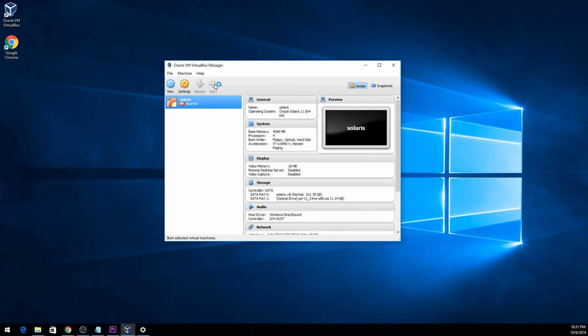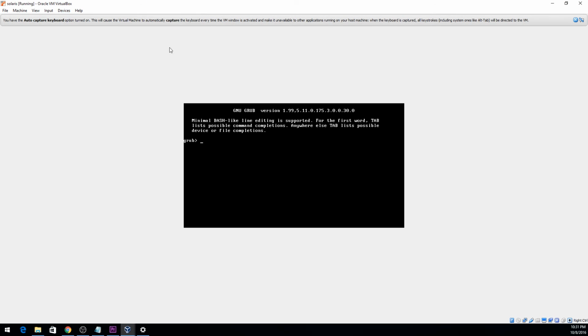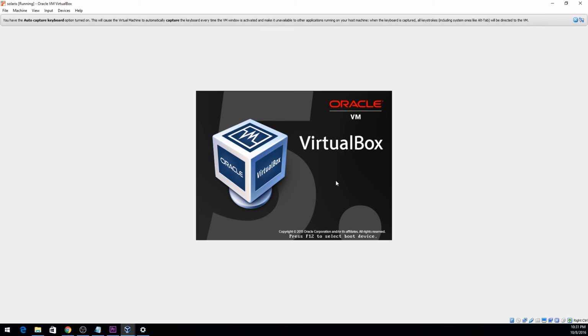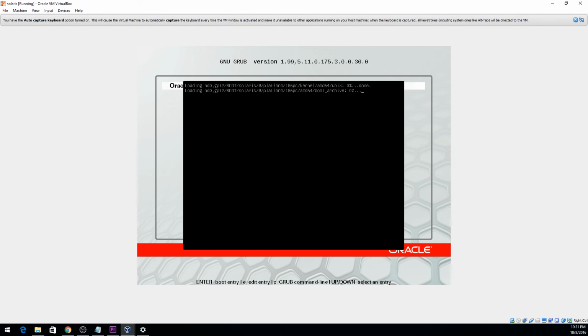It force closed, but no problem, we're just gonna start it again. And we're gonna take out the CD, optical remove. Never mind, we're just gonna restart it again. So we're just gonna enter Solaris.